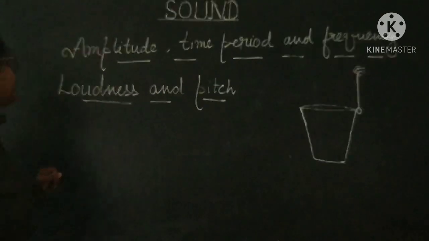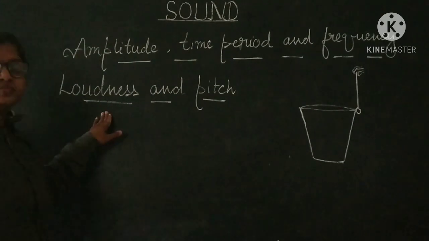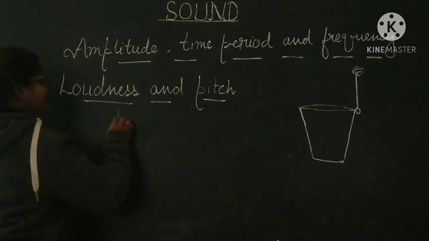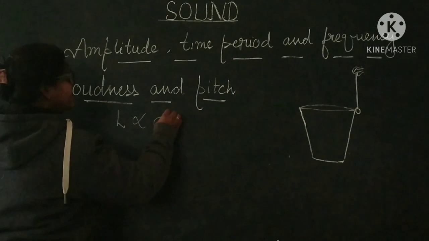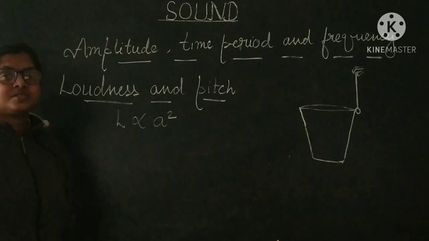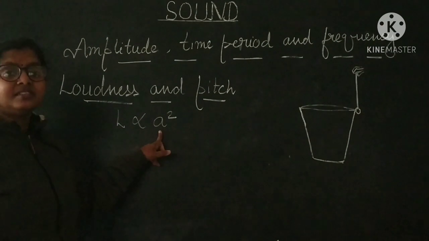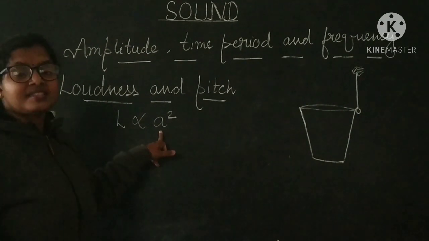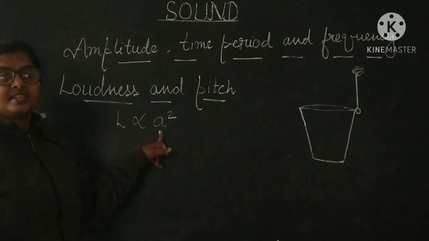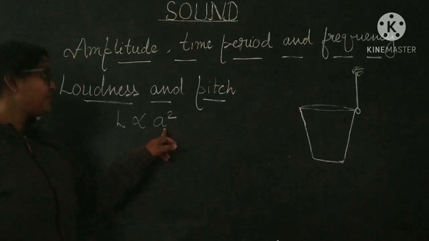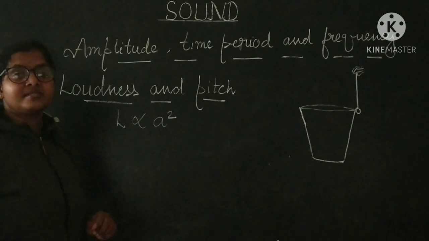As we increase the amplitude, loudness will increase by its square. So loudness is directly proportional to amplitude square. If you increase the amplitude of the vibration or oscillation twice, then loudness will increase 4 times, the square of that amount.